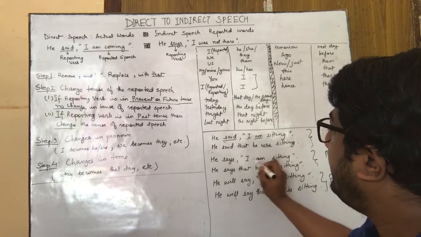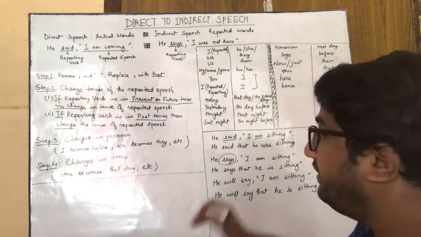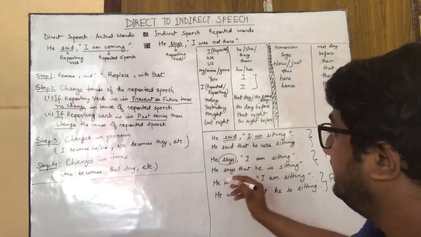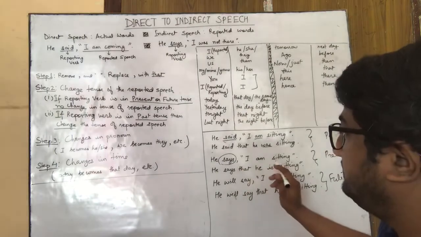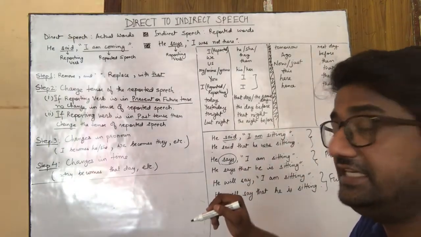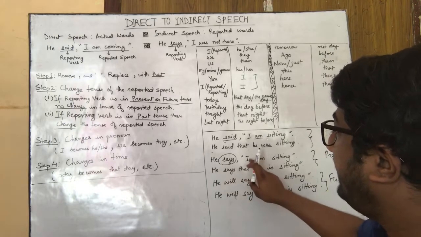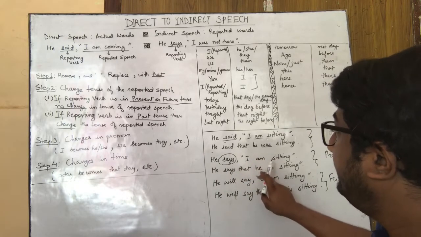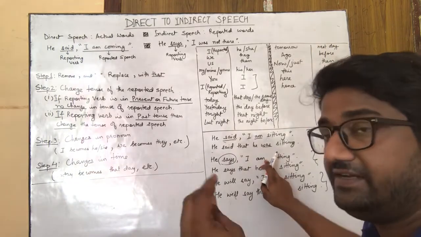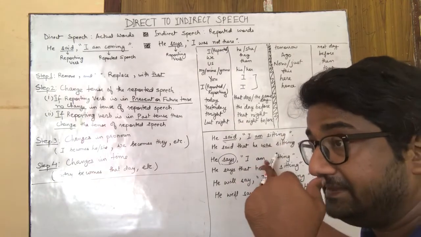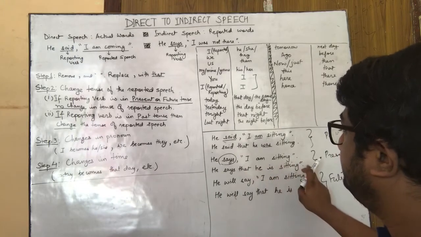He says, "I am sitting." Now over here "says" is the reporting verb, and this is in present tense. So in present tense you do not have to change the tense of the reported speech, but you do have to make the change in pronoun and time. He says that I will become he. He says that he, am will not be used as am itself, but it will be used in the same fashion as far as tense is concerned. So he says that he is sitting.